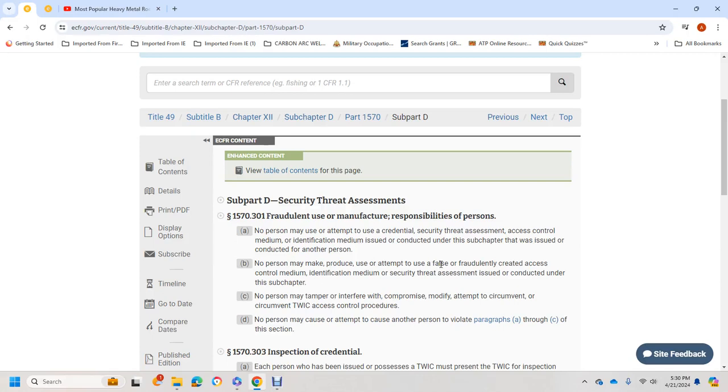Alright, Title 49, Subtitle B, Chapter 12, Subchapter D, Part 1570, Subpart D, Security Threat Assessment. 1570.1 Fraudulent use or manufacture; responsibility for enforcement. No person may use or attempt to use a credential, security threat assessment,